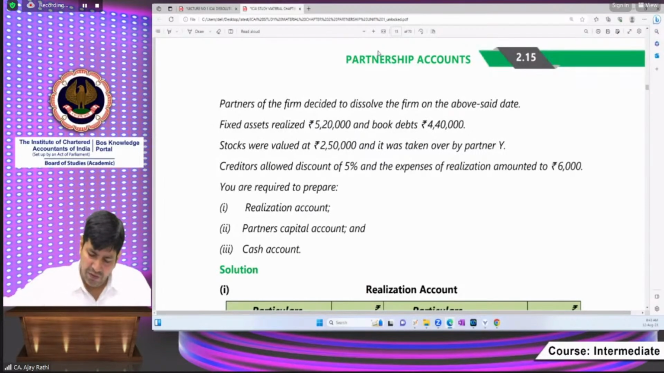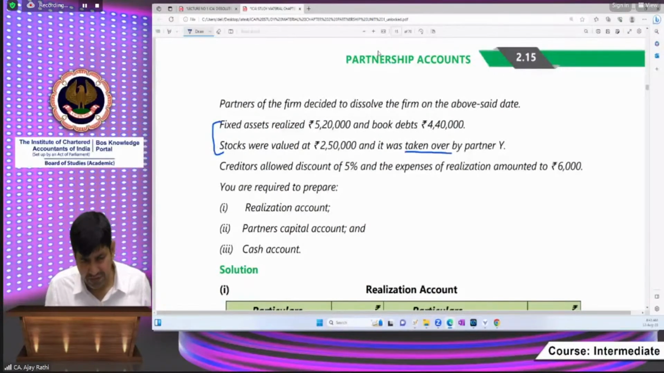Anyway, now what the question says: the partners decided to close the firm. Fixed assets realize this much, stock realizes this much. Even though taken over by a partner, these are also realized. Creditors are being paid. Now what they want from you, beta, is to prepare the realization account, partners' capital accounts, and cash account.